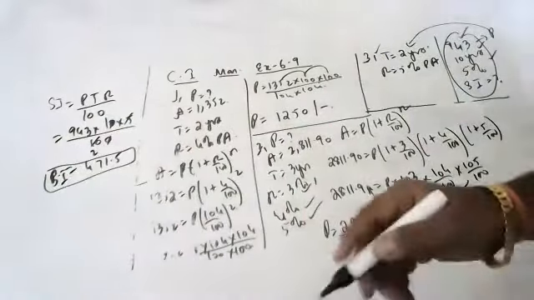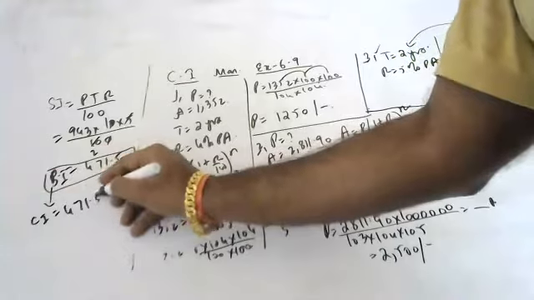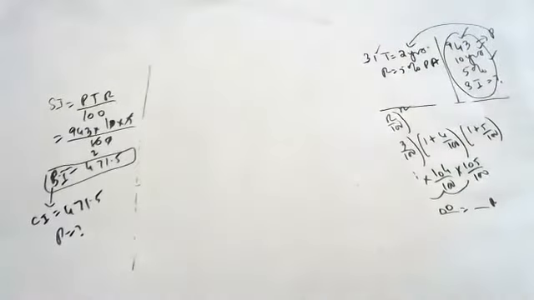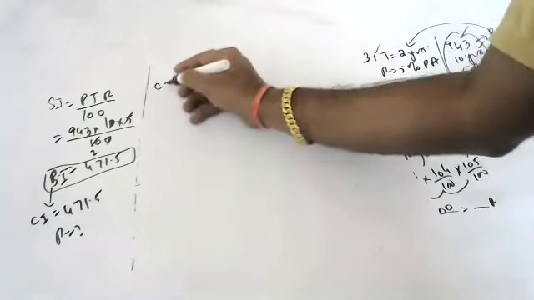This is only compound interest. You take this compound interest and find the principal for it. For this compound interest, you have to find the principal.